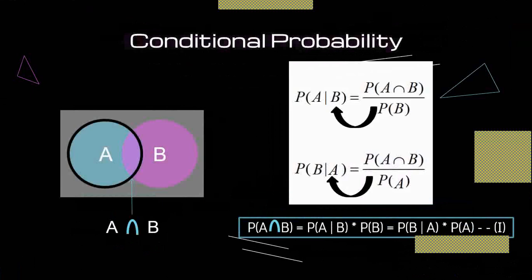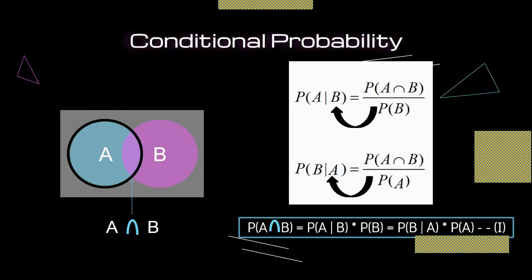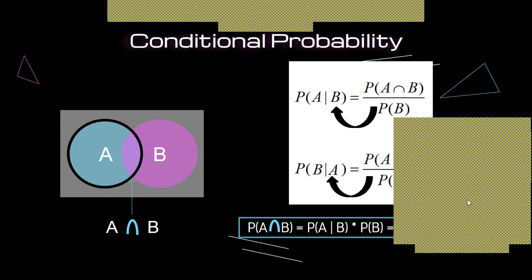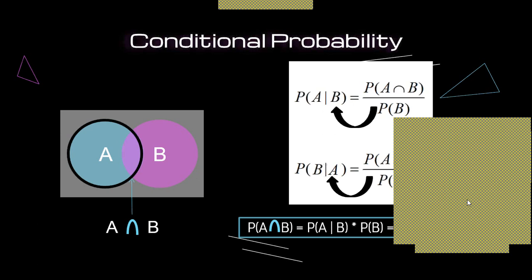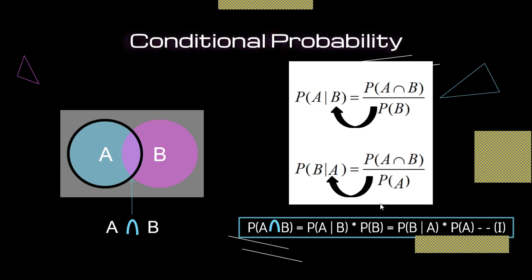Now from equation number 1 and equation number 2, if we solve these equations, the probability of A intersection B divided by P of B and the probability of A intersection B divided by P of A, the probability of A intersection B is the common. So we can take probability of A intersection B as the common.